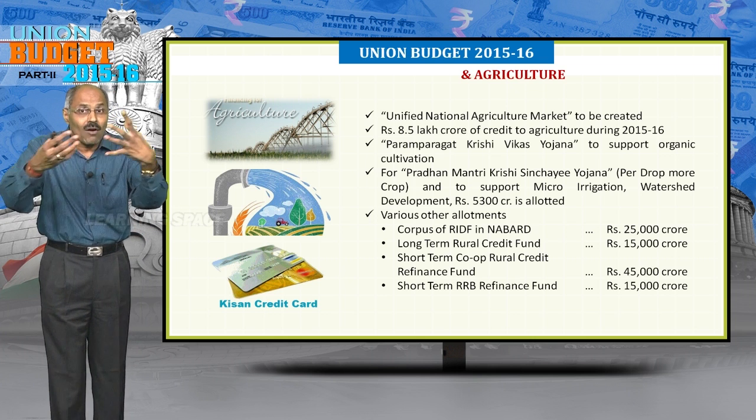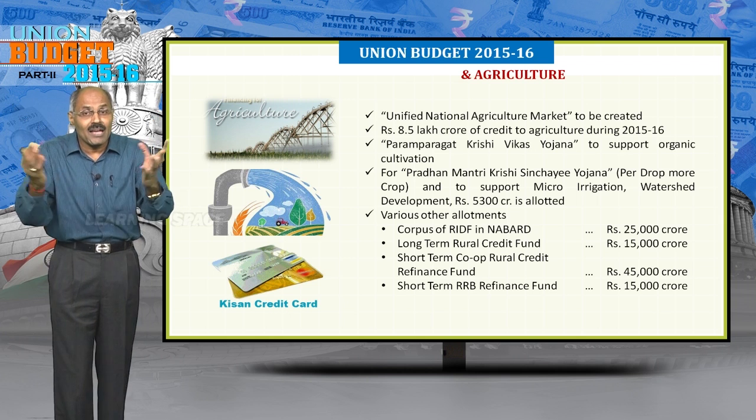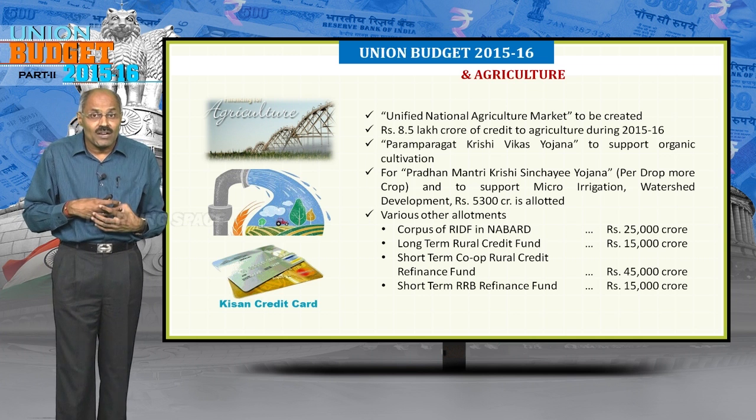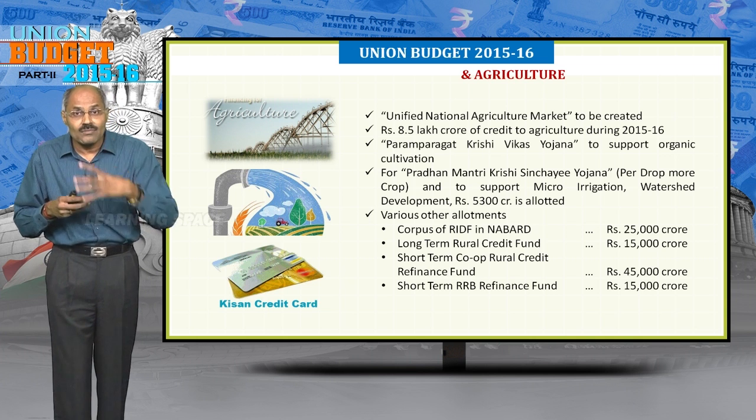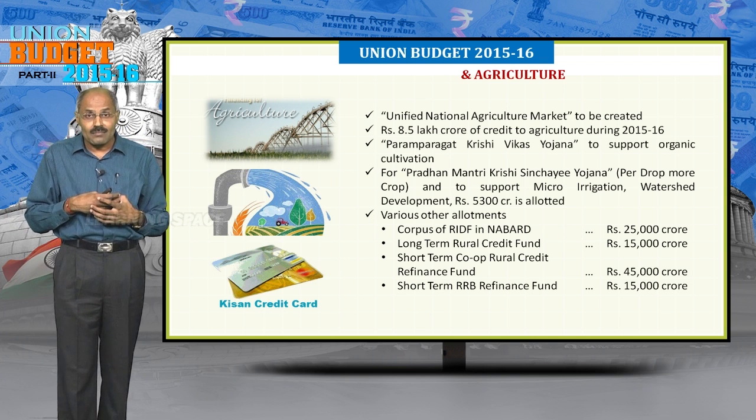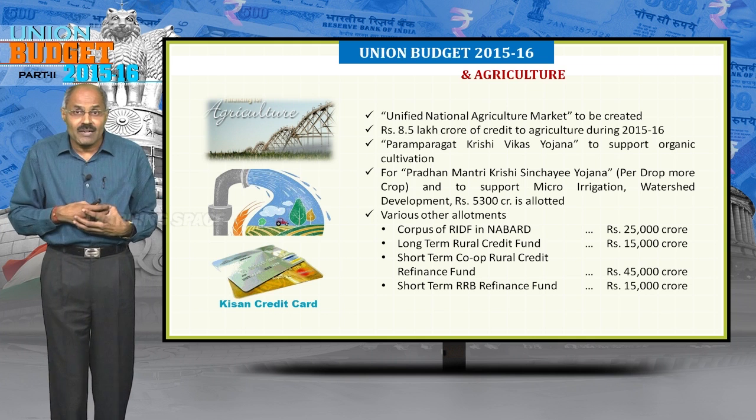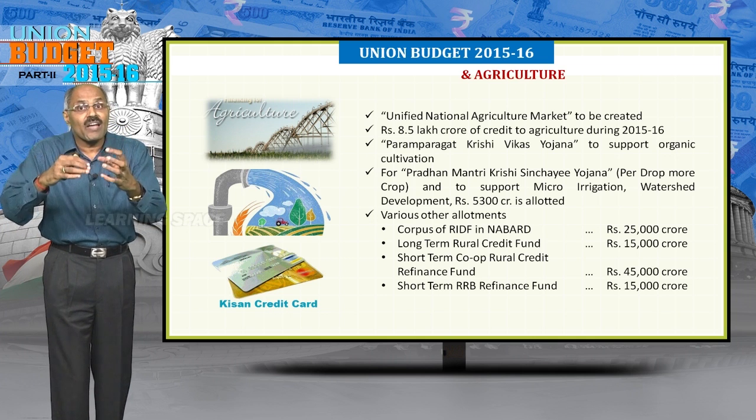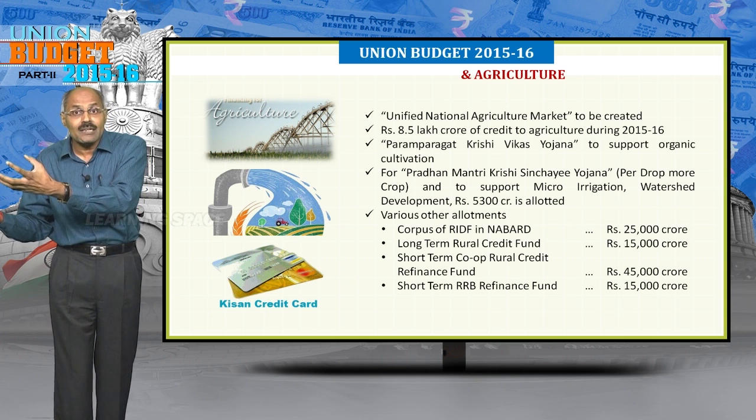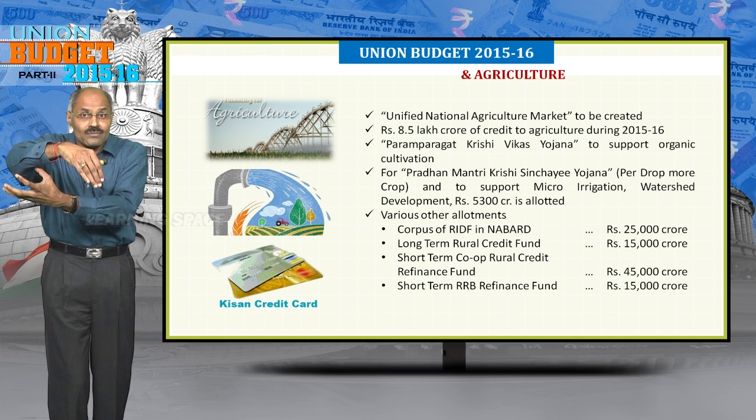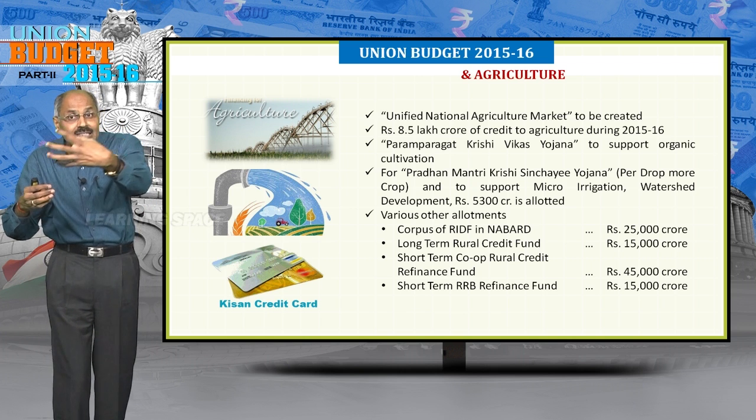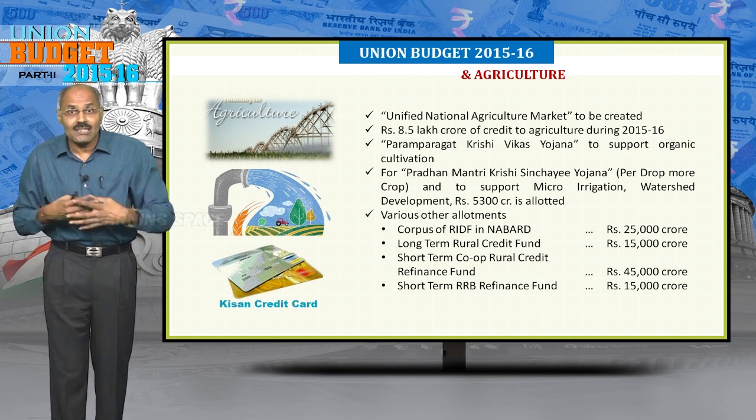Then with regard to the allotment to other programs, especially keeping agriculture in mind, corpus of RIDF in NABARD is 25,000 crores. What is RIDF? RIDF is Rural Infrastructure Development Fund. If banks fail to implement priority sector lending guidelines, they have to deposit that shortfall into RIDF, Rural Infrastructure Development Fund. This is maintained by NABARD and government is giving allotment of 25,000 crores.